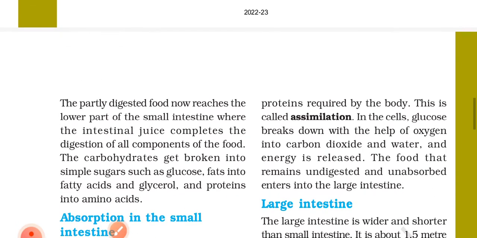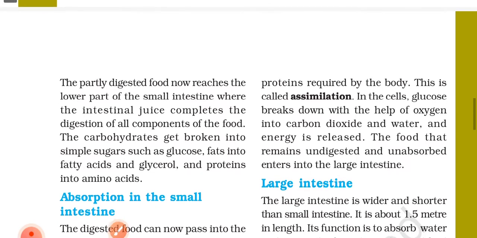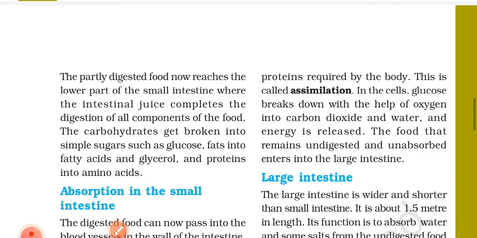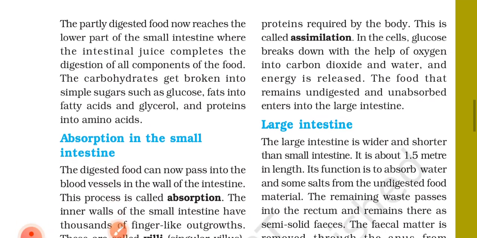The partly digested food now reaches the lower part of the small intestine, where the intestinal juice completes the digestion of all components of the food. The carbohydrate gets broken into simple sugars such as glucose, fats into fatty acid and glycerol, and protein into amino acid.